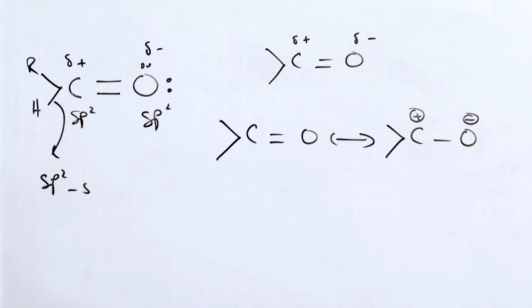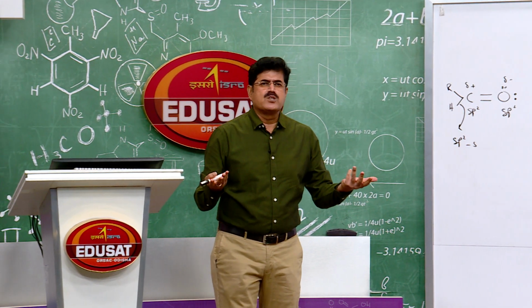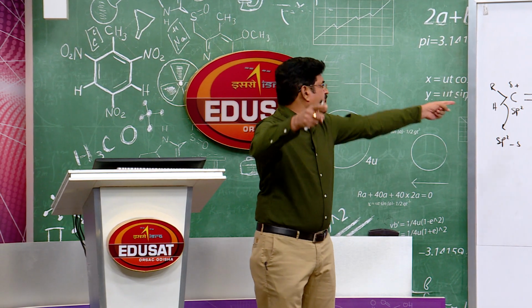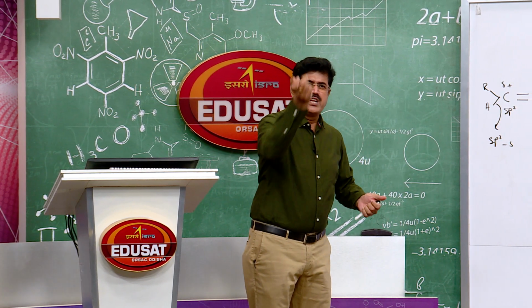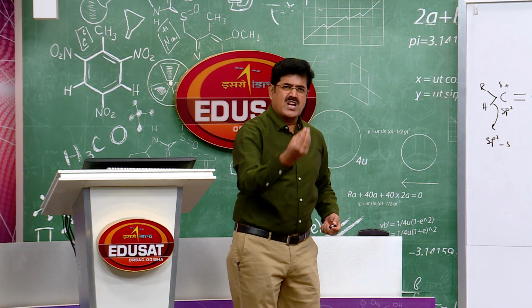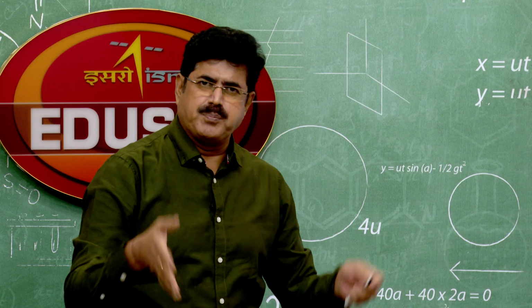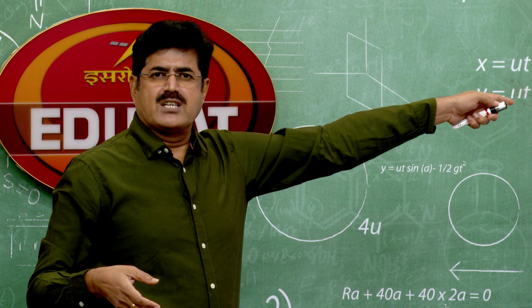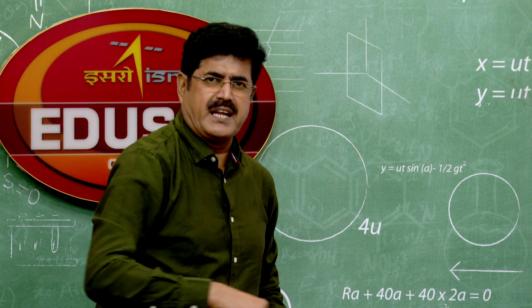So as it is polar, the carbonyl carbon can be attacked by nucleophiles. Why? Because the carbonyl carbon has substantial positive charge. It is a polar group, it has positive charge, so it can be attacked by the nucleophile. What do you mean by nucleophiles? Nucleophiles are nucleus loving reagents. They love positive charge, and here the carbonyl carbon has substantial positive charge, so nucleophiles attack the carbon atom.